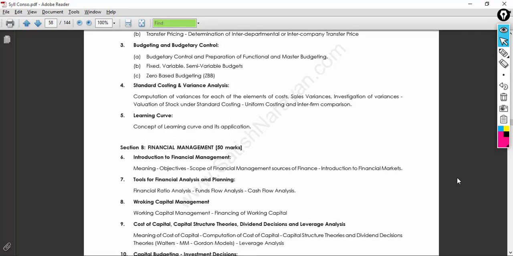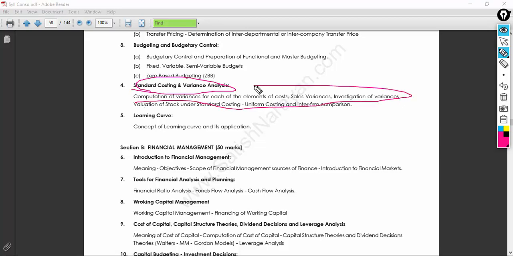Okay. So the next part is standard costing and variance cost analysis. You have most of the formulas in this entire topic, guys. The reason is this is an important factor which is required for a cost accountant to know all those things, and the formulas are very important. Do not miss this topic. At least I would like to say 10 to 12 marks can be expected in this chapter.